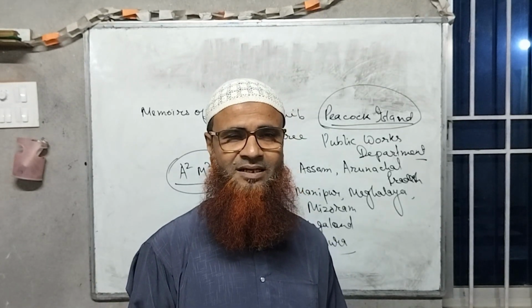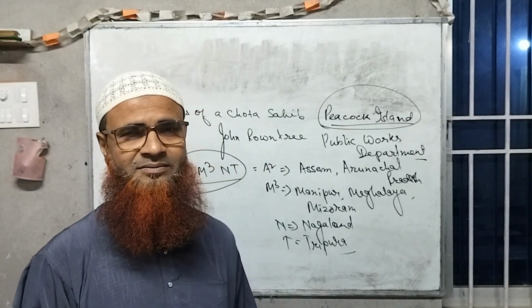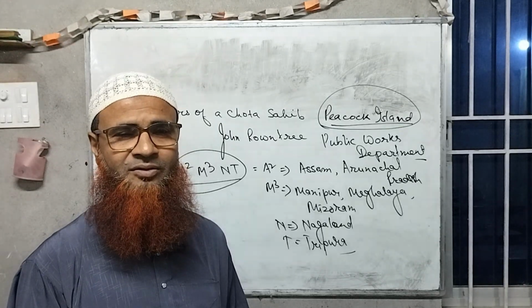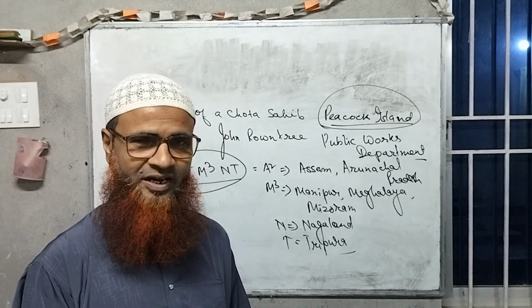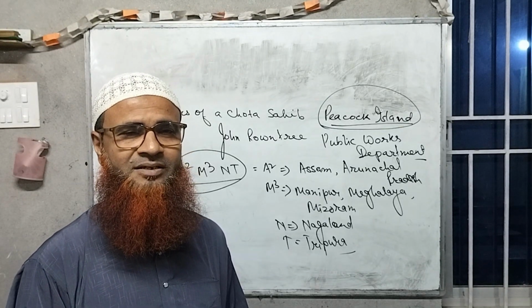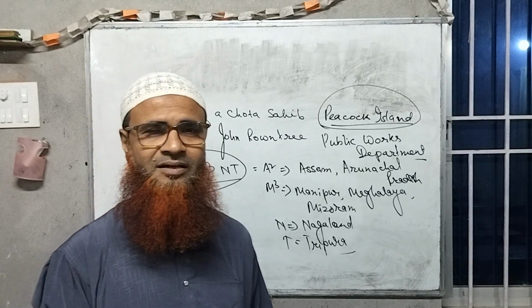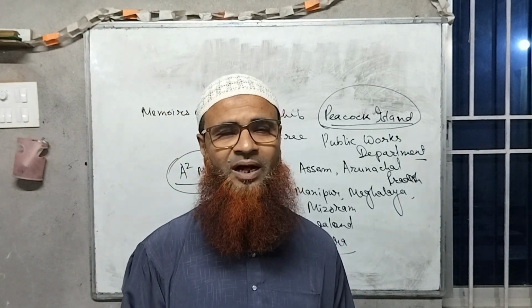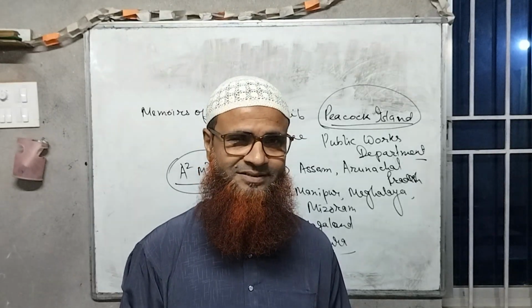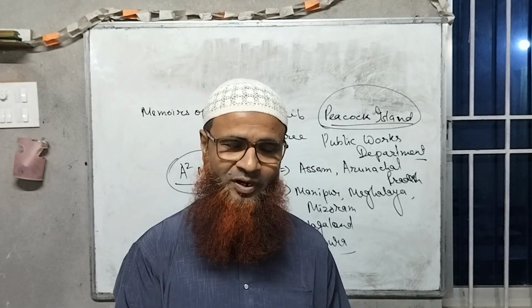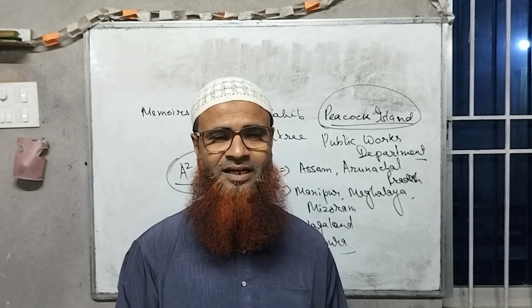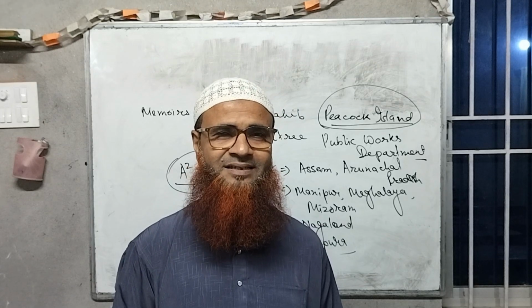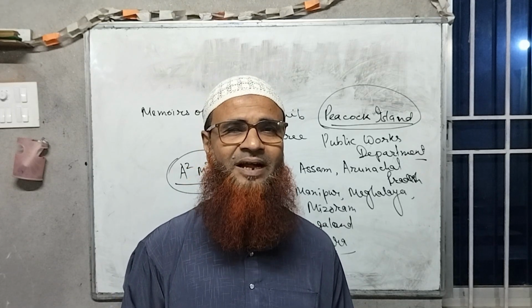But when the rainy season finished and the cold weather came, the distance became less between the mainland of Guwahati and Peacock Island. And between this mainland of Guwahati and Peacock Island, the writer says that there was a dividing channel.